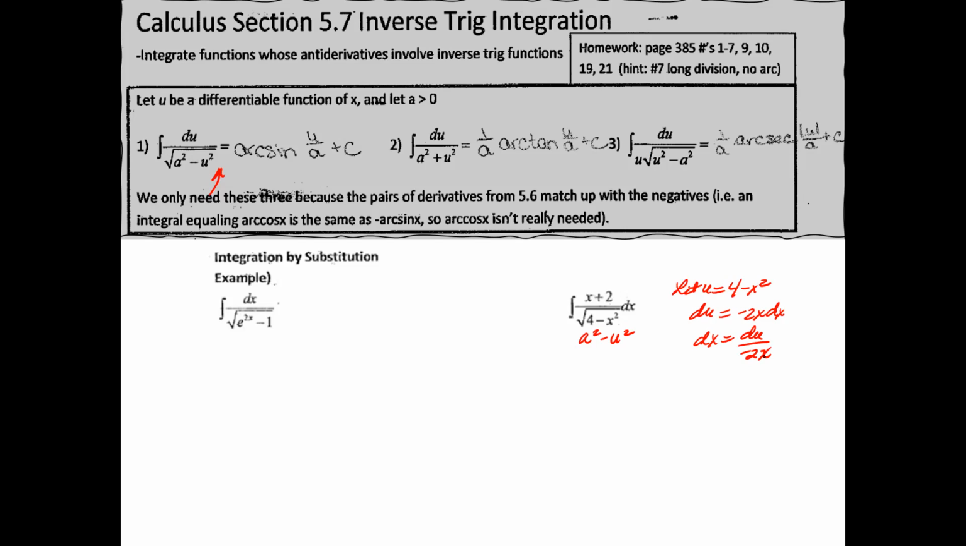My problem here is, okay, how am I going to cancel that with that? That's not going to be very easy. However, if I were to split this fraction, I would be able to cancel that x with this x here. So we're going to split the fraction. I have the integral of x over the square root of 4 minus x squared plus the integral of 2 over the square root of 4 minus x squared. And that's totally legit. It's fine.